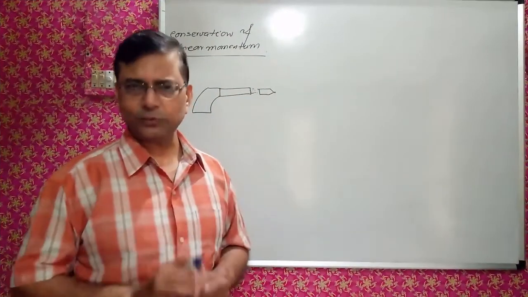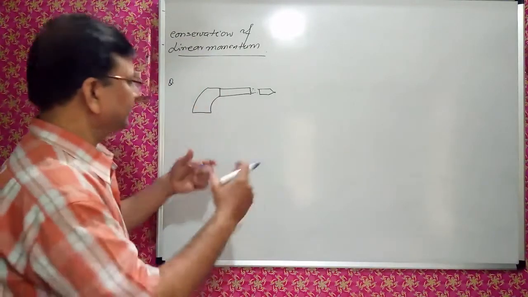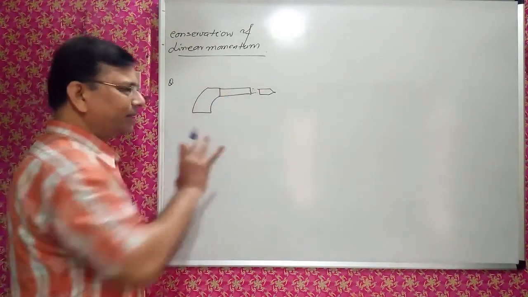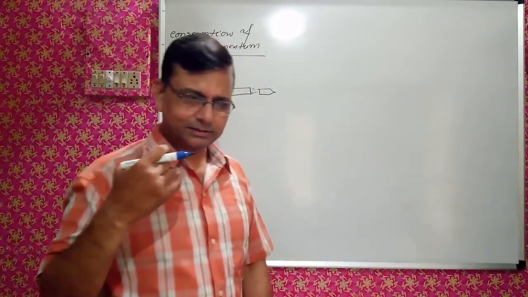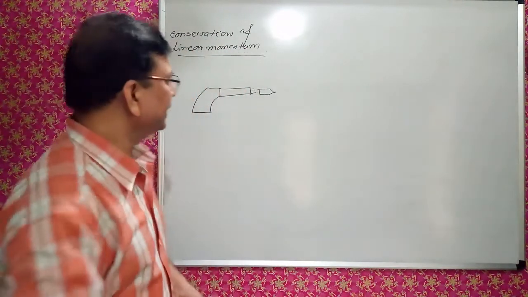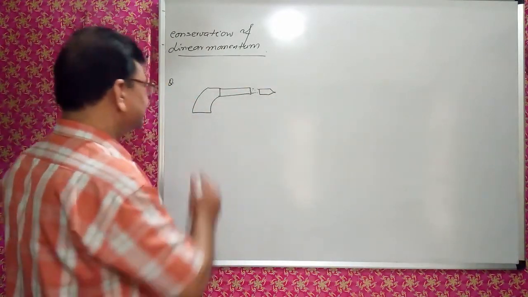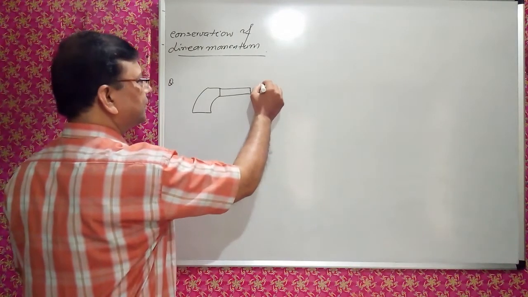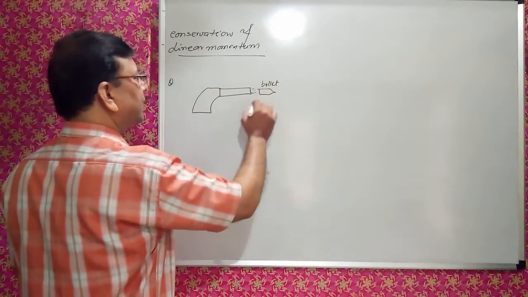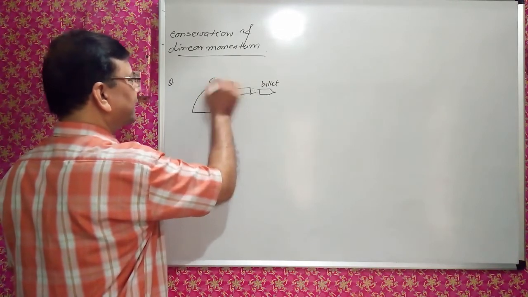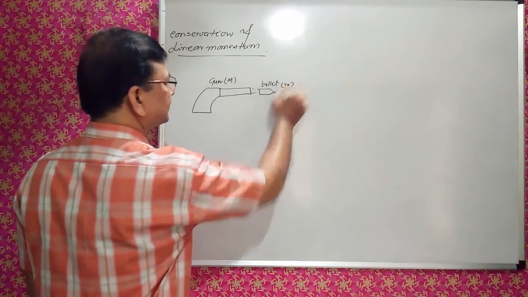A very important question, about a system of particles. Suppose gun and bullet. These are very important problems, and such problems are generally given. A gun is there, and a bullet is fired from it. Suppose this is the bullet, and this is the gun, and its mass is m, right?